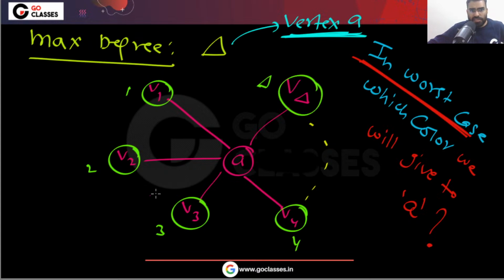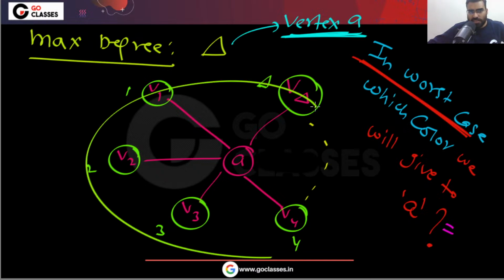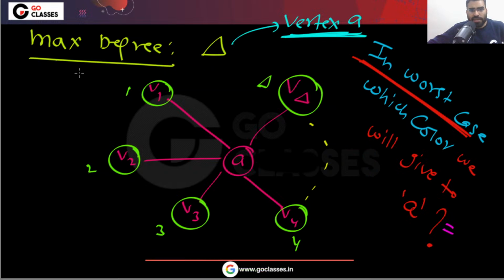So tell me, in the worst case, what color will you give to A? In the worst case, all the neighbors have different colors. This is the worst scenario.